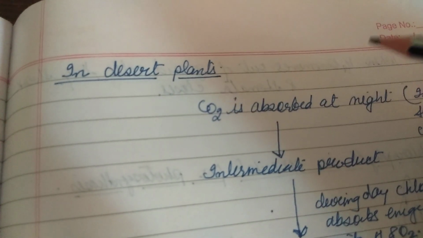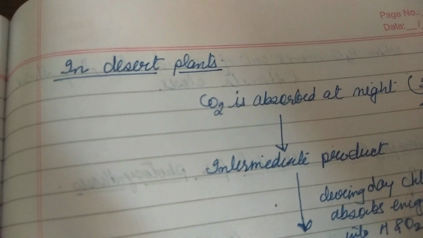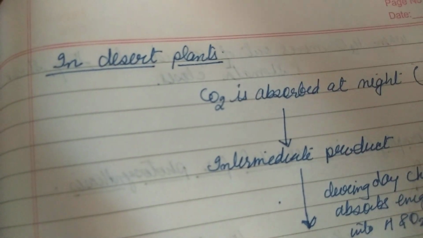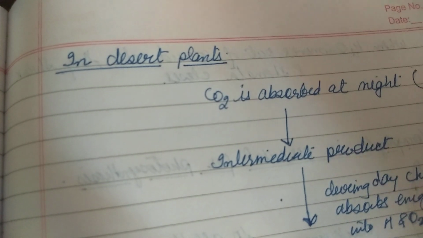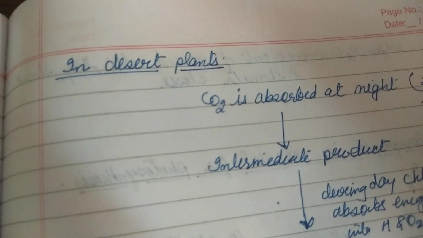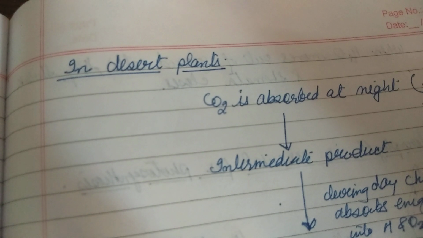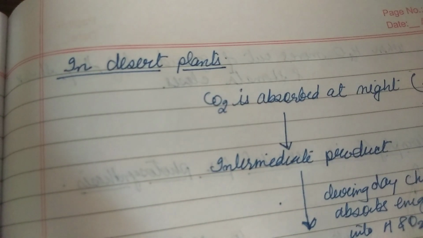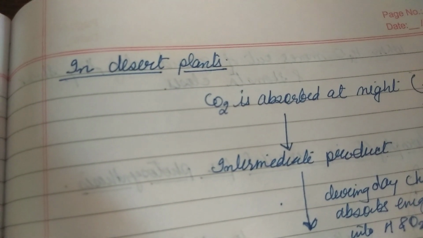We know that in desert there is a scarcity of water. So plants are also adapted to preserve water. So how are they adapted to preserve water? See, they close their stomata during daytime, just to prevent water loss. Because from stomata there is exchange of gases, and water also moves out of these stomata.